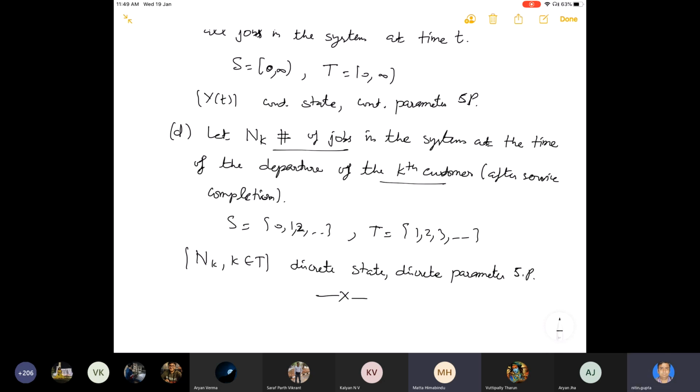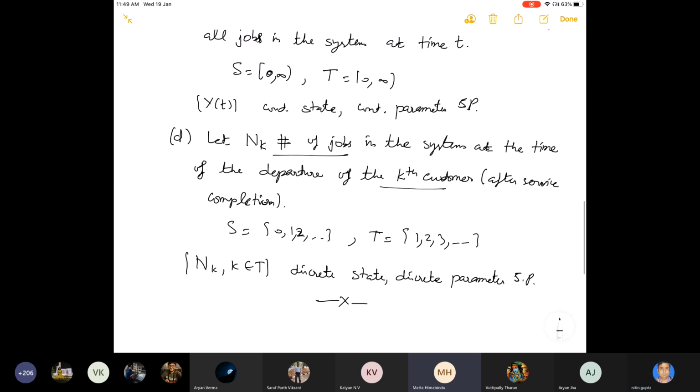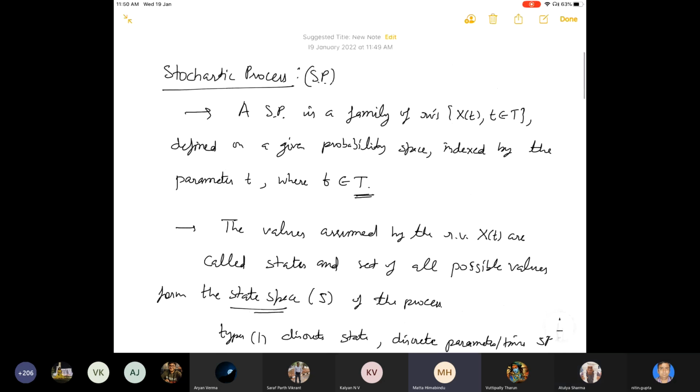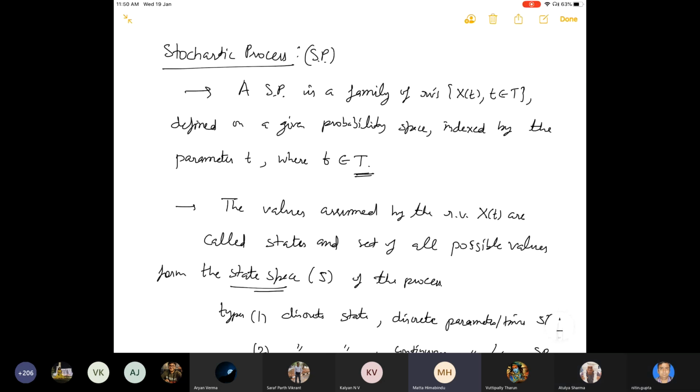So any question till now? Sir, please scroll up a bit to the definition of stochastic process. Yes. Sir, so we can have multiple variables as a state, right?